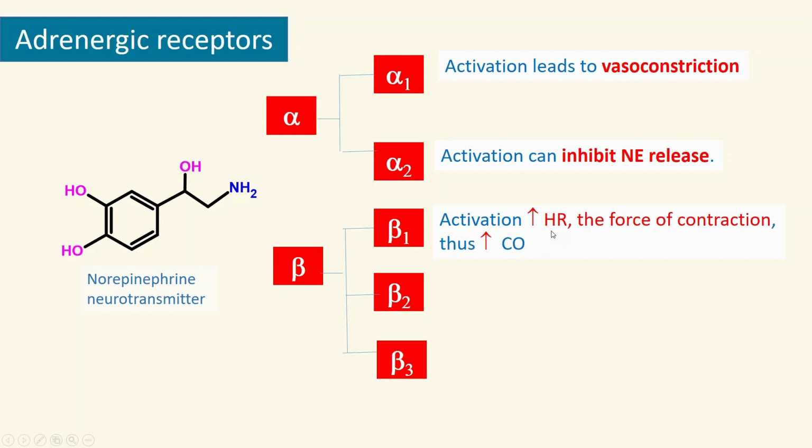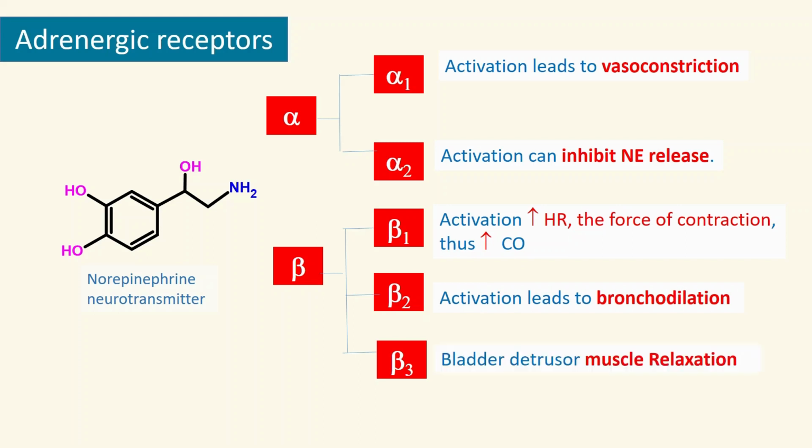In the heart, they increase heart rate and force of contraction, and that leads to an increase in cardiac output. Eventually, that increases the blood pressure. And then next, beta 2s are mainly present in vascular smooth muscle and also in the lungs, so they lead to bronchodilation.